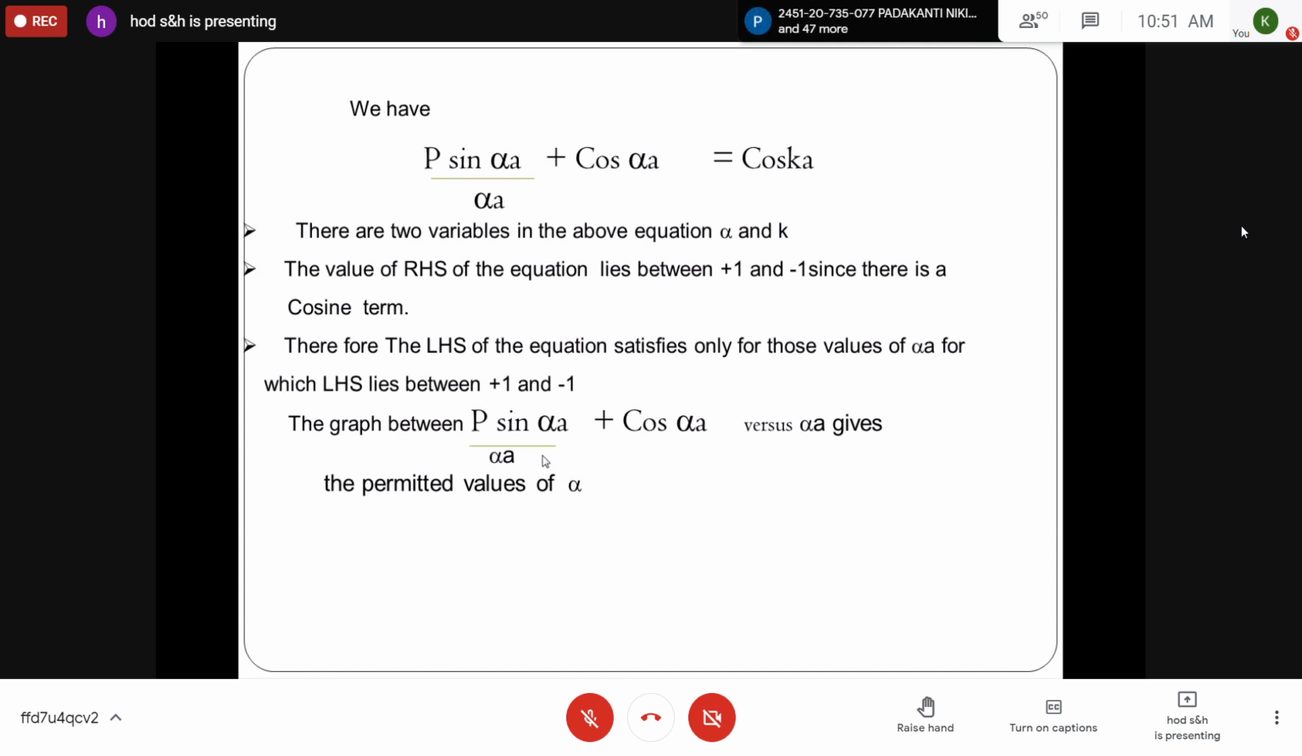To understand this, you should plot a graph taking p sin alpha a by alpha a plus cos alpha a along y-axis, alpha along x-axis. You can obtain the permitted values of alpha. This we should do in the next slide. Please note down after this. I'll give 2 minutes. You write all these steps. P sin alpha a by alpha a plus cos alpha a is equal to cos ka. After that, you should write.